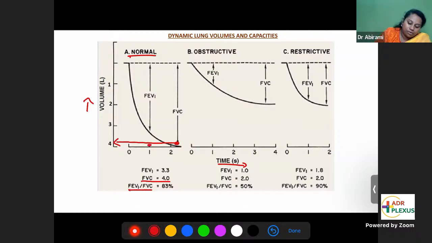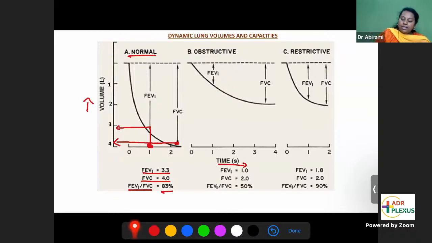Mark the first second on the x-axis, with y-axis around 3.3. So FEV1 is 3.3, FVC is 4 liters. When you take the ratio, FEV1 by FVC, 3.3 by 4, that will give you 83%. This is called the Tiffeneau index, FEV1 by FVC. So a normal Tiffeneau index is 83%.